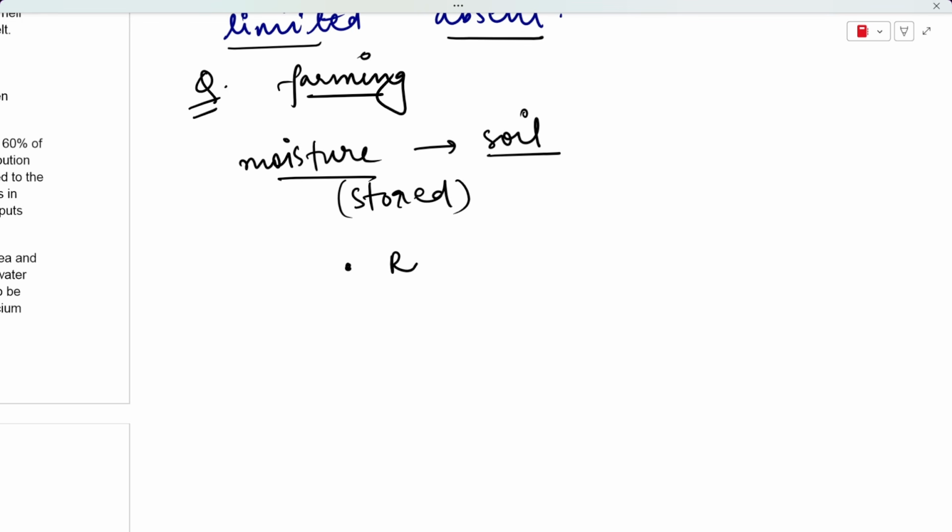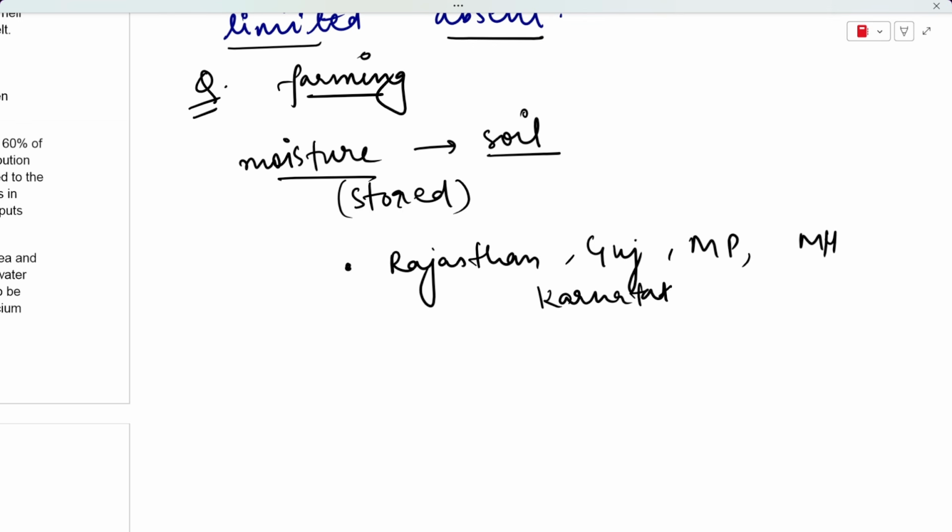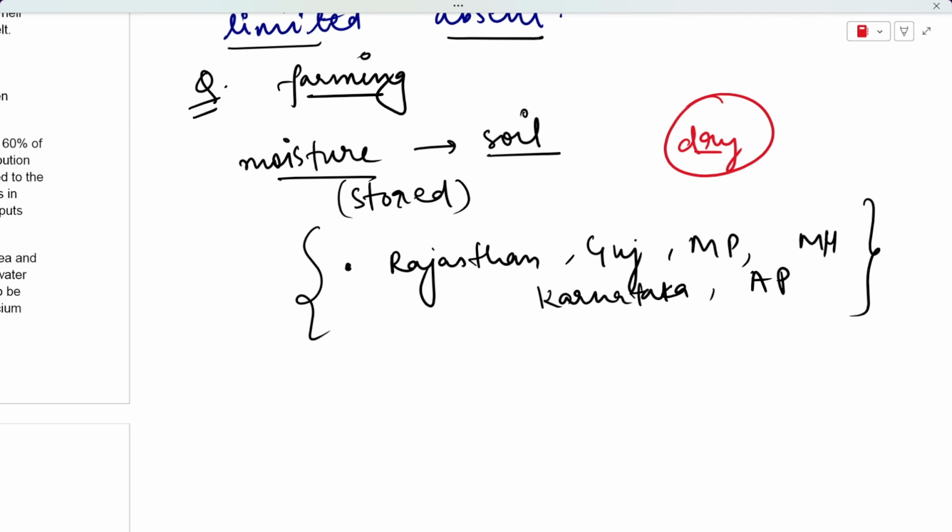Dryland farming is common in many Indian states. Examples would be Rajasthan, Gujarat, Madhya Pradesh, Maharashtra, Karnataka, and places like Andhra Pradesh as well. These are some of the states where dryland farming is quite common, because these areas are either dry or semi-dry. That is why dryland farming is taken up in these particular places.